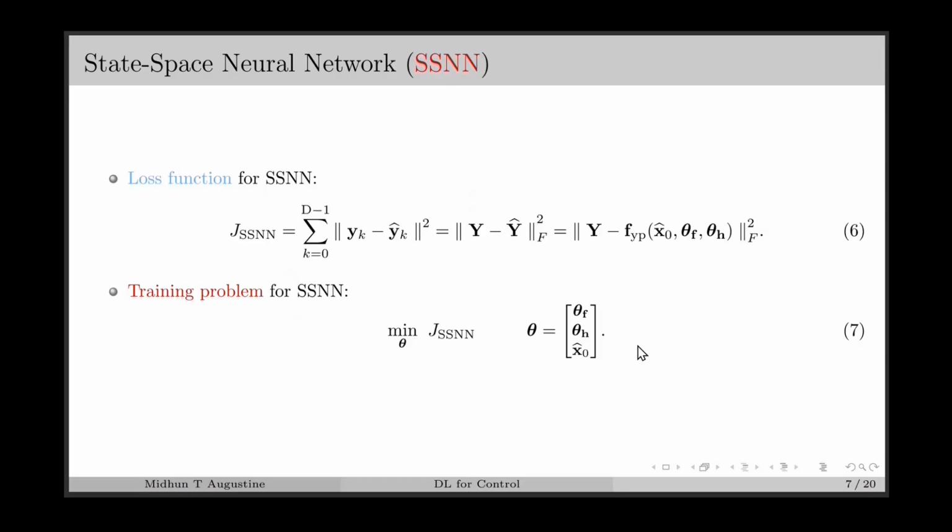And then the loss function for SSNN can be defined as in equation 6, which consists of the prediction of all the D samples. And this y hat, we can represent it as fyp of x0 hat, theta f and theta h. Now by taking all these parameters into a parameter vector theta, we can define the optimization problem for SSNN to find the optimal parameter theta, which minimizes this loss function.